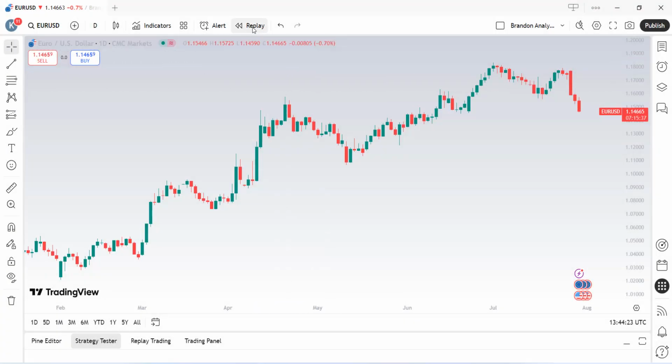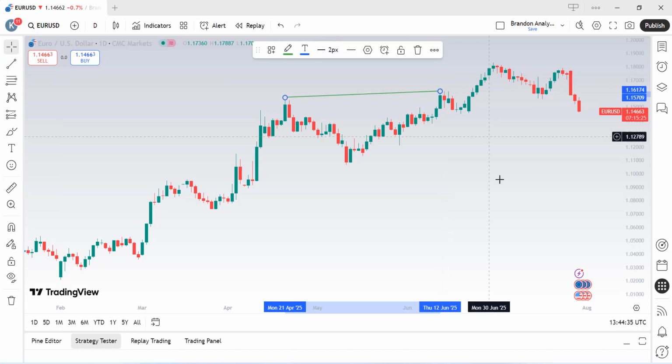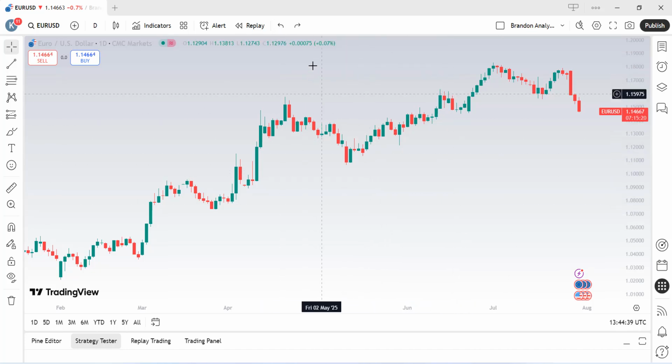After the bar replay icon, we have this left and right arrow, which is simply used to undo and redo things on your chart. Like for example, I put this trend line here. You want to undo it, you press the left. You want to redo it, press the right. And that's just for this left and right icon.